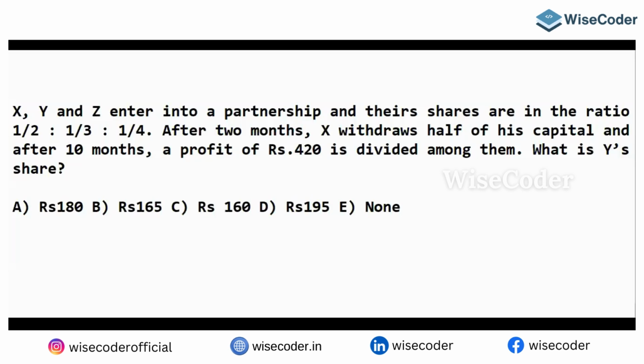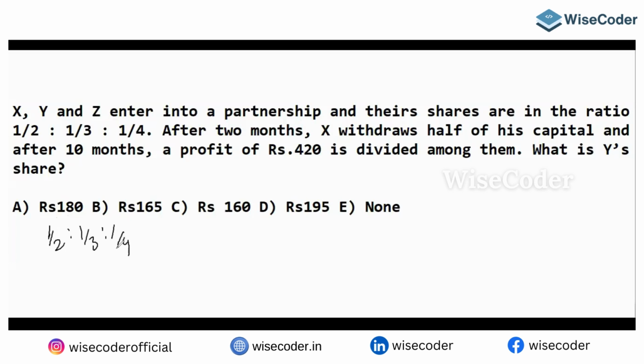First you need to understand their ratio, which was given: 1 by 2 is to 1 by 3 is to 1 by 4.